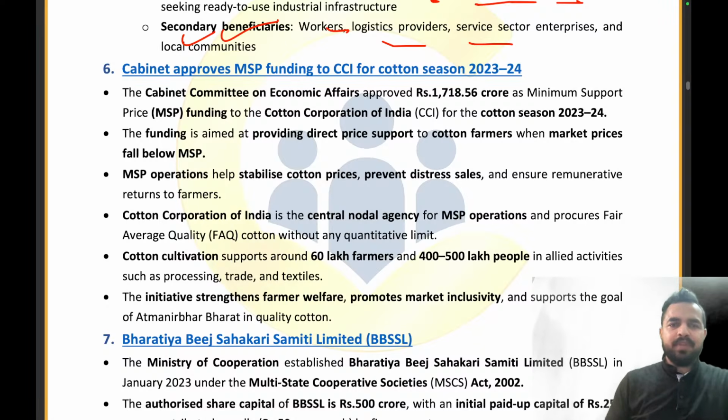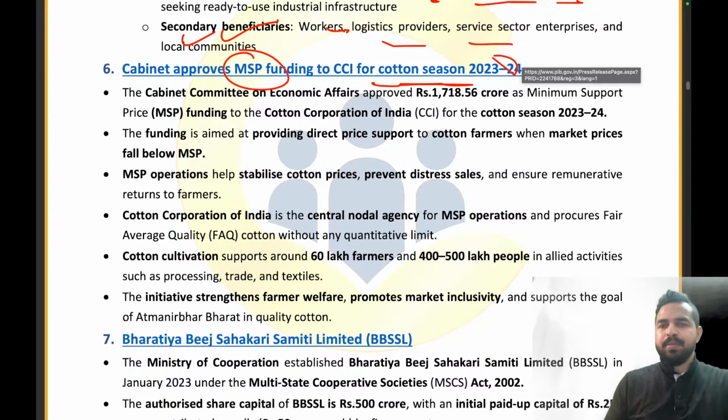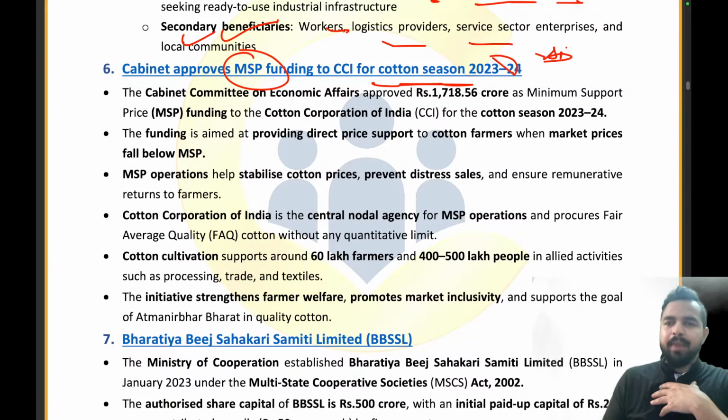So the cabinet has approved the MSP funding to the CCI for cotton season 23-24. Now guys, what is the MSP? MSP is the minimum support price. It is the price at which the government says, okay my dear farmers, at times, due to the huge supply of the crops, the prices of these crops go down. So earlier they were supposed to get rupees 100 for their produce, right? But what happened, they are only getting rupees 60, 70.